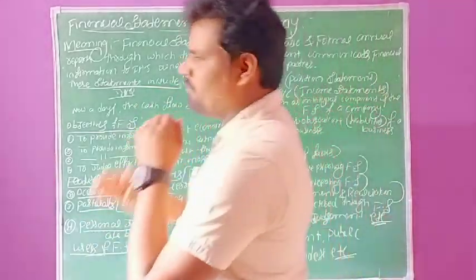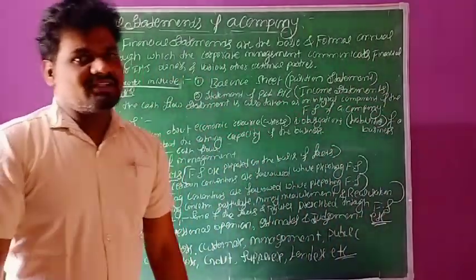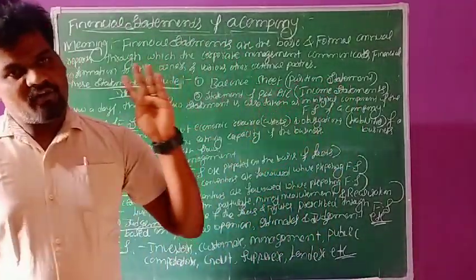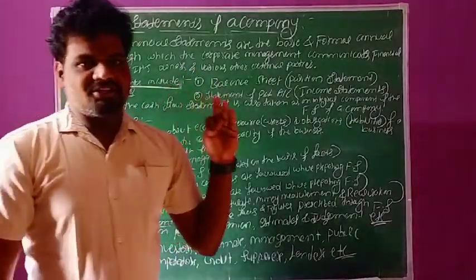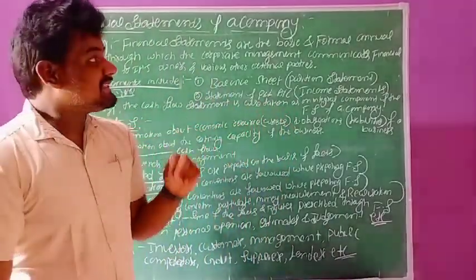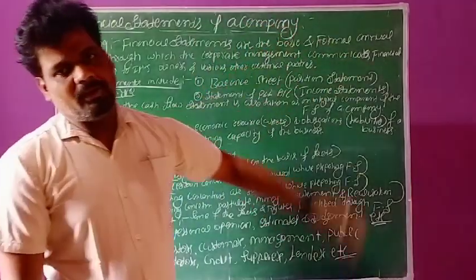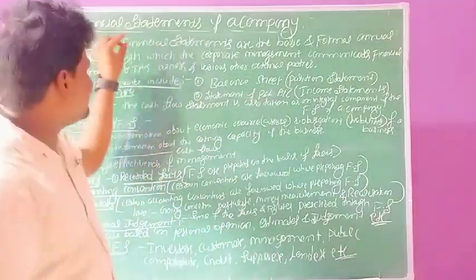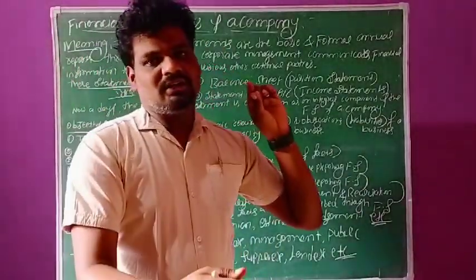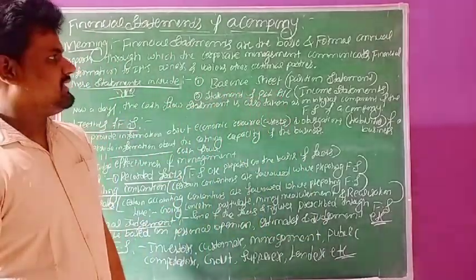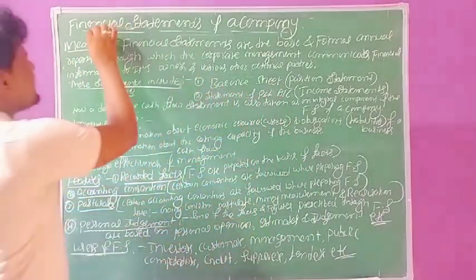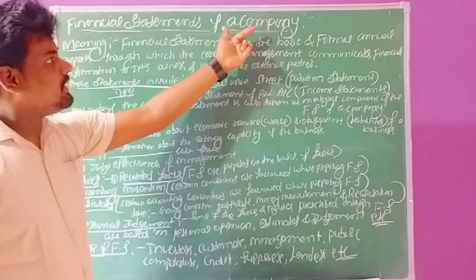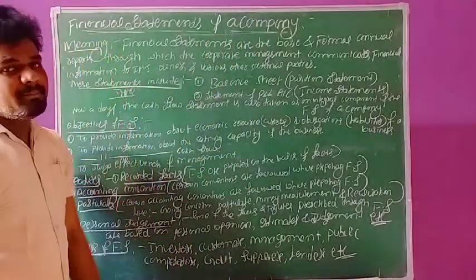In this chapter, we will learn a few things related to the preparation of financial statements, including the trading and profit and loss account and the balance sheet. Before going to problems, we will come to the meaning, features and objectives in this session. First of all, financial statements of a company, the next chapter. In this chapter, first we will discuss the meaning.